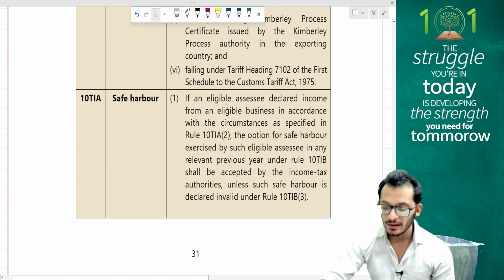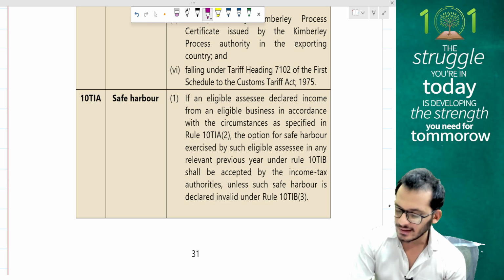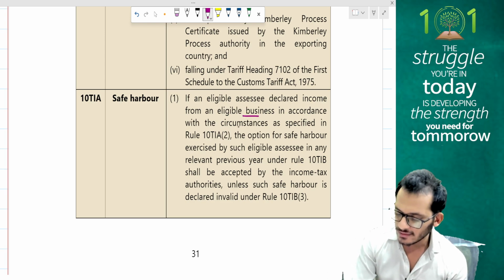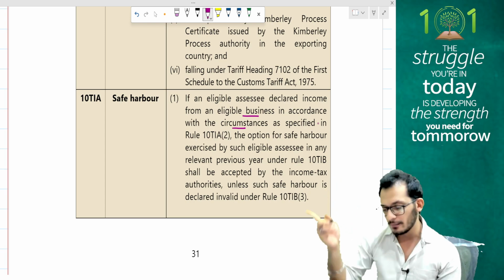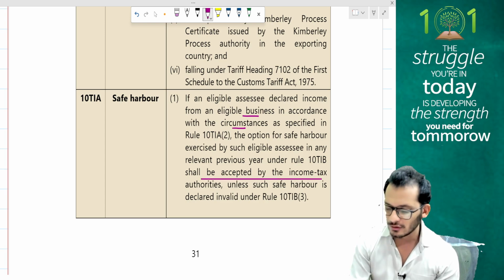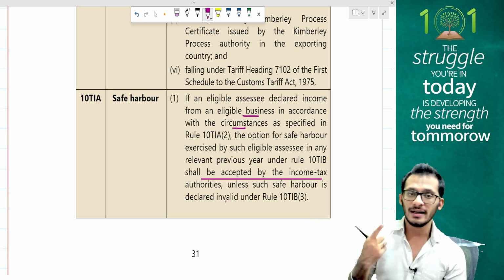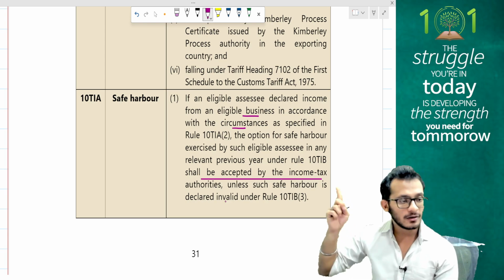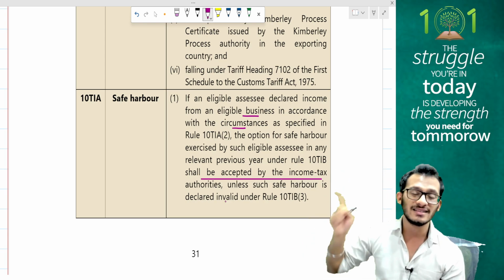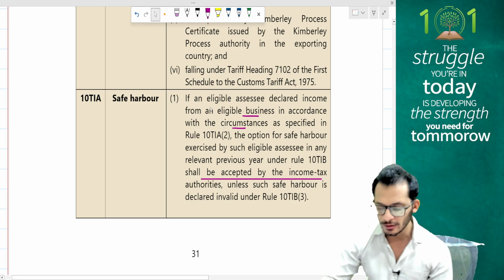The definitions are given to you. What are the safe harbor rules? If an eligible assessee has declared income from an eligible business in accordance with the circumstances specified in the safe harbor rules, the option exercised by the assessee in any previous year shall be accepted by the income tax authorities, unless such safe harbor rules have been declared invalid. So the moment I report that I want to go for safe harbor, the officer has to accept it. Notice it's a mandate on the officer because I have requested for it.